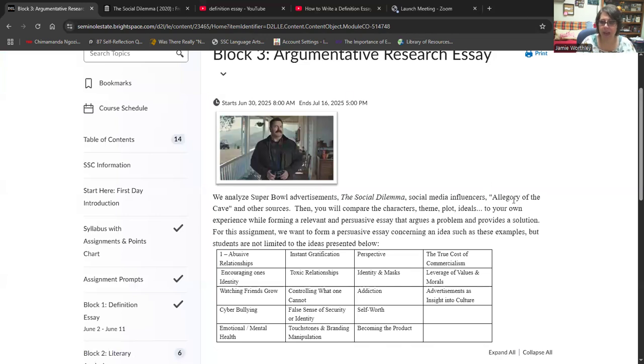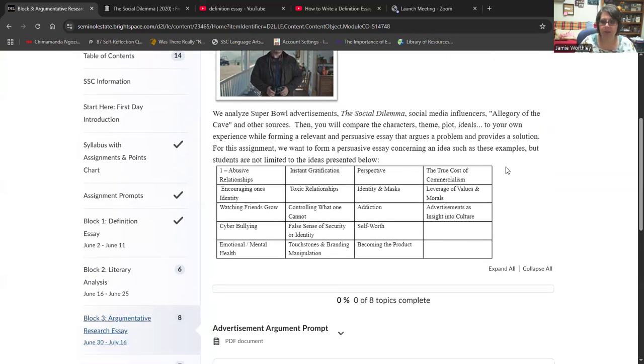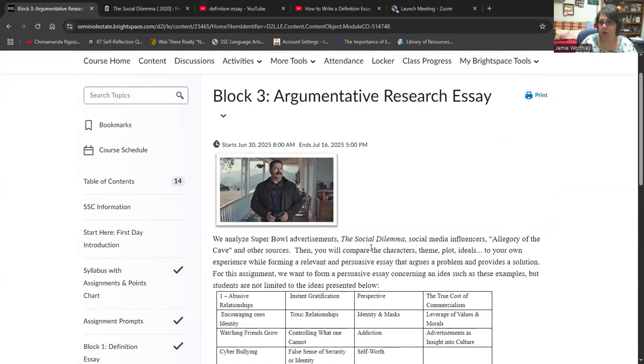We'll look at the allegory of the cave. We'll look at a lot of other sources. You can bring The Raven back in, and we're going to talk about how to do that. But you can talk about things like instant gratification, identity and masks, self-worth. Becoming the product is the main one that I talk about. Branding manipulation, that is, you are what you wear, you are what you drive. So we're going to watch some Super Bowl commercials and compare the idea of being a product to social media. Anyway, we're just going to have a lot of fun with this argumentative research essay.